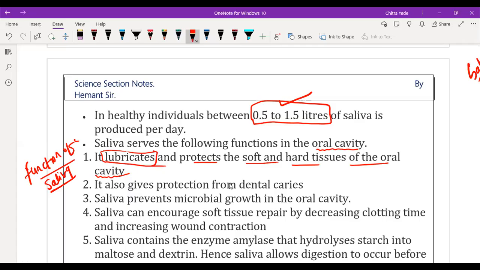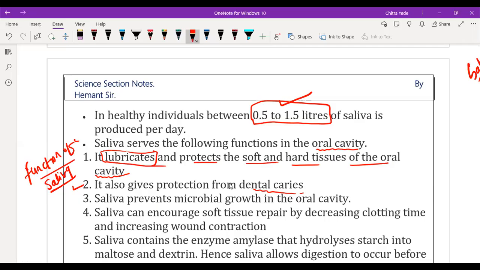Understood, beta? Yes, sir. Now, the second function. It also gives protection from dental caries. Whatever food we eat, if some part of the food is present between the teeth, a decay decomposition process takes place, and during this process acid is formed.